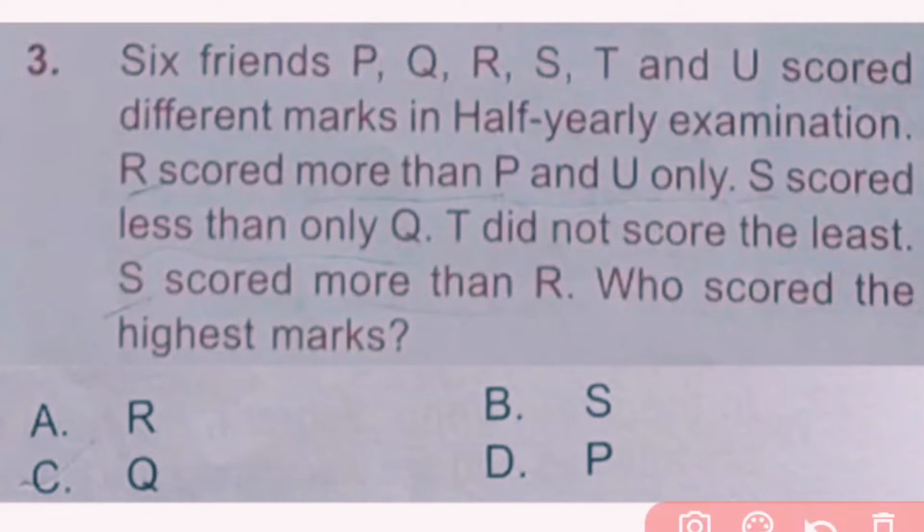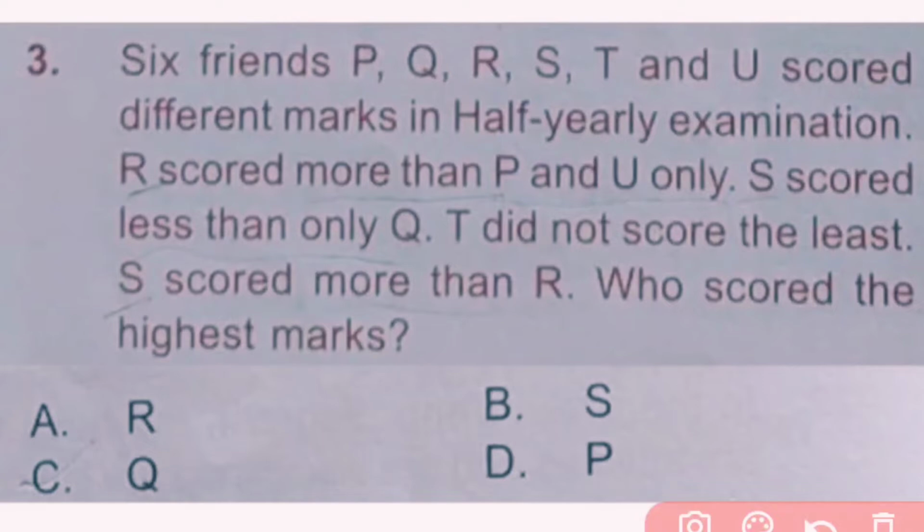Question number 3. 6 friends P, Q, R, S, T and U scored different marks in the half-yearly examination. R scored more than P and U only. S scored less than only Q. T did not score the least. S scored more than R. Who scored the highest marks?